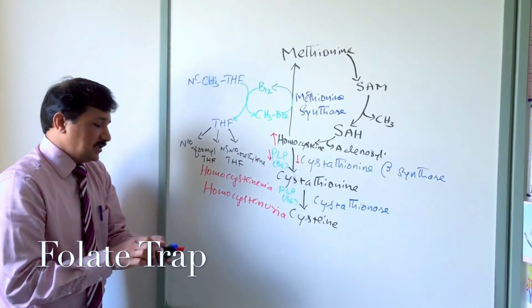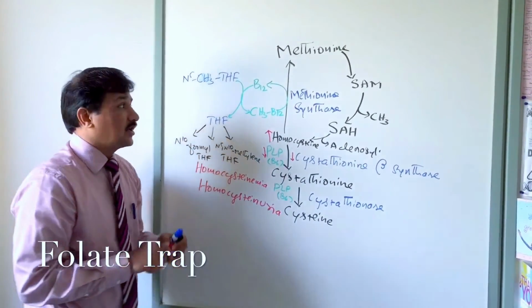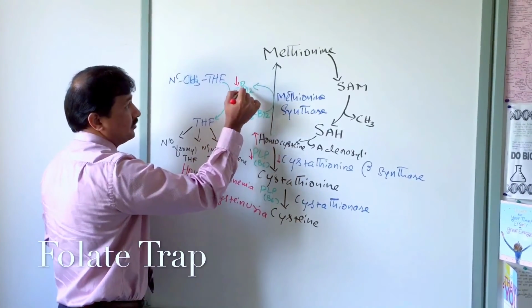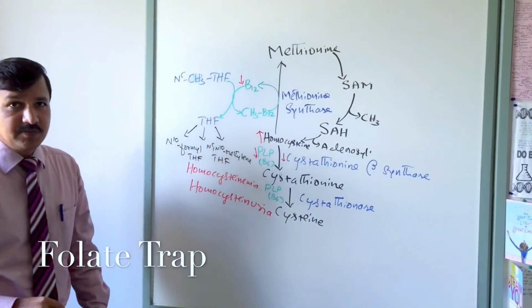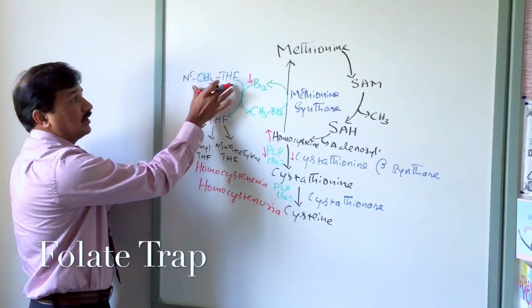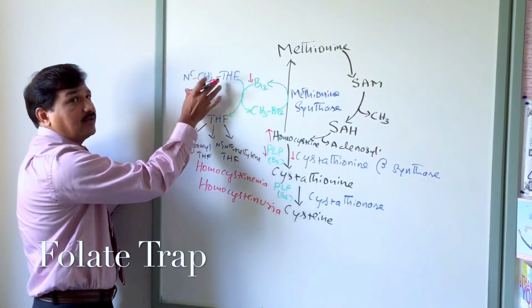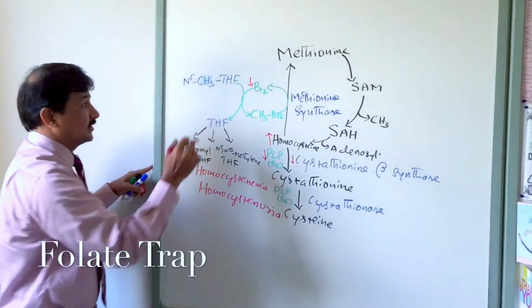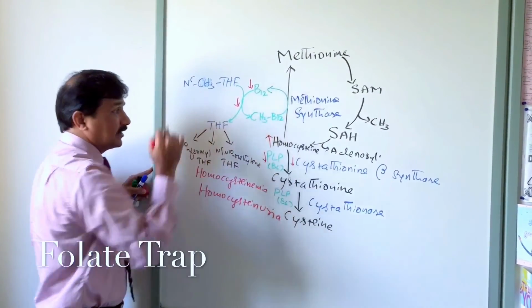Now, what happens if there is a deficiency of cobalamin? Consider that there is deficiency of vitamin B12. B12 is down, deficient. When there is a deficiency of vitamin B12, the reaction which is using the N5 methyl tetrahydrofolate and releasing tetrahydrofolate decreases.